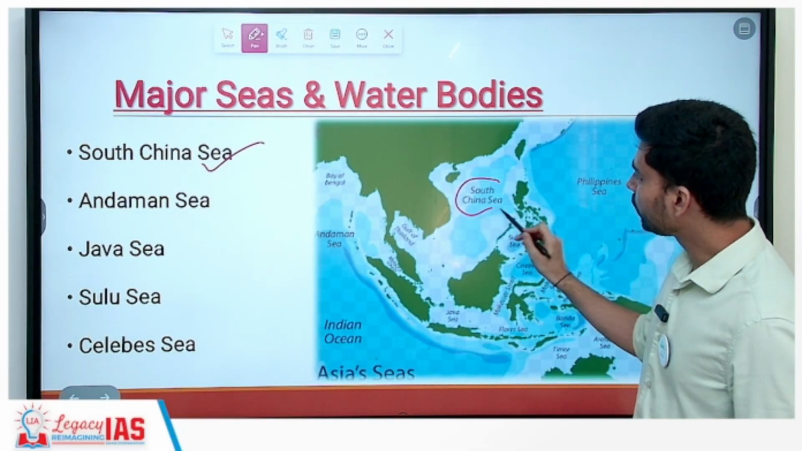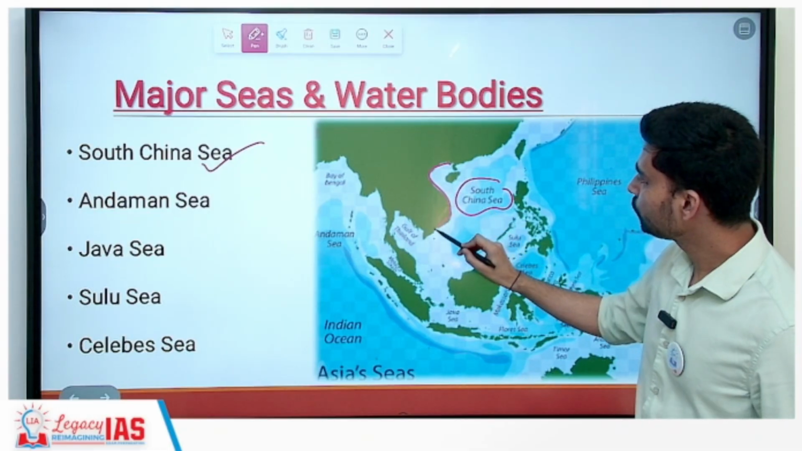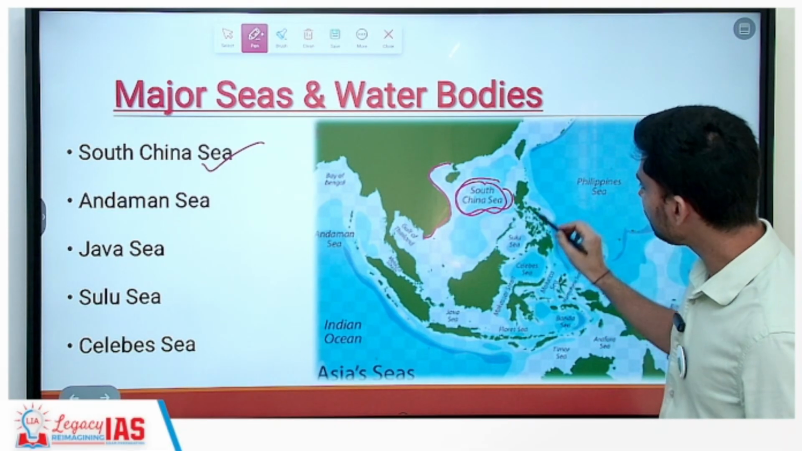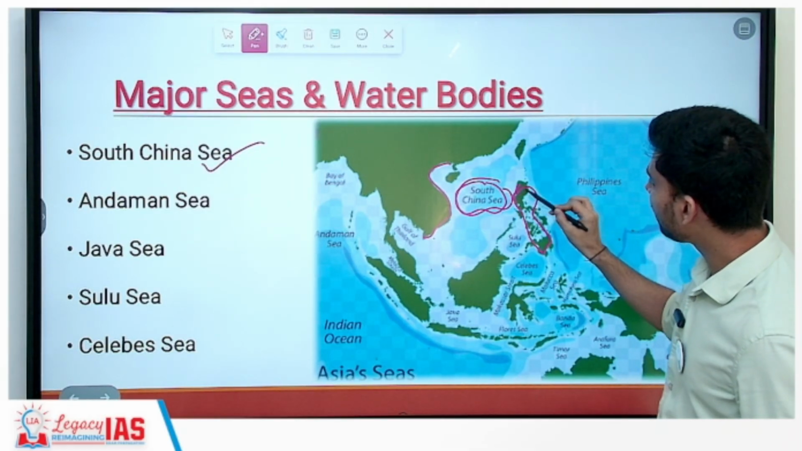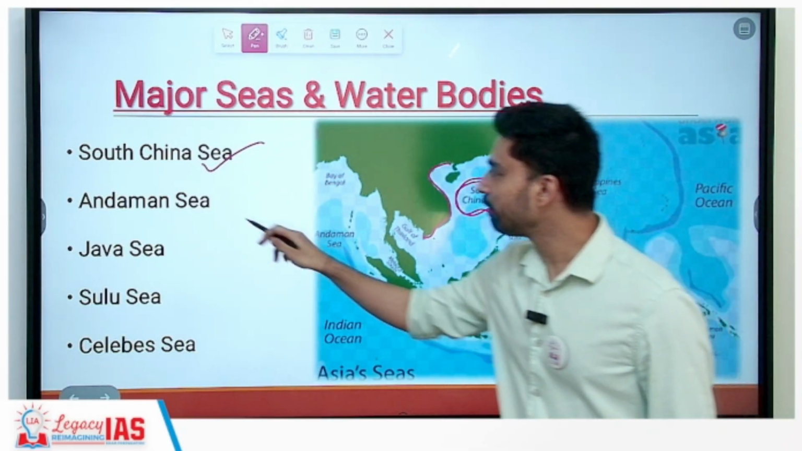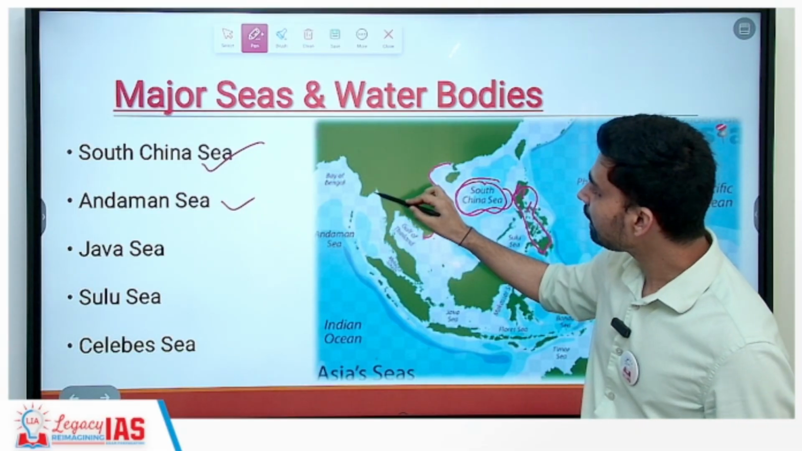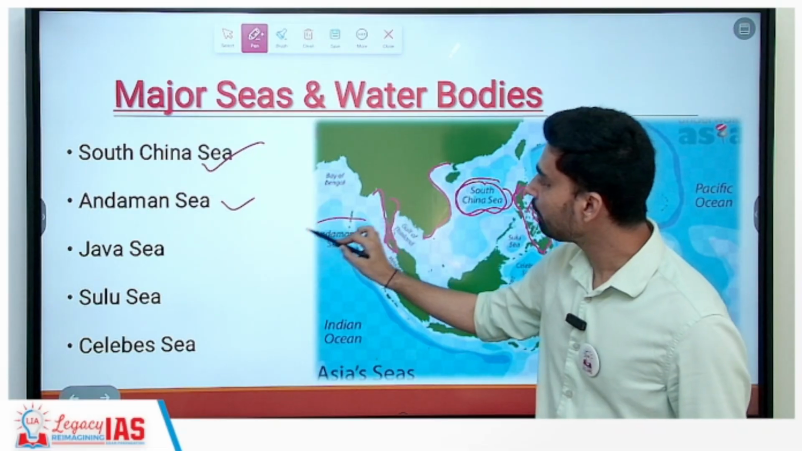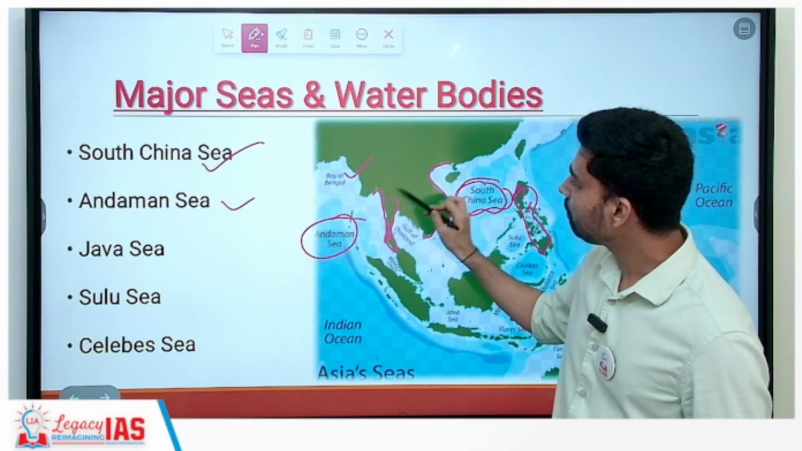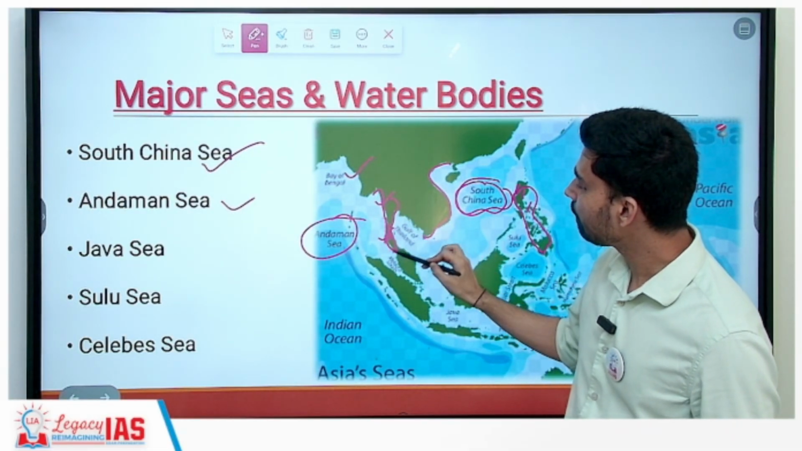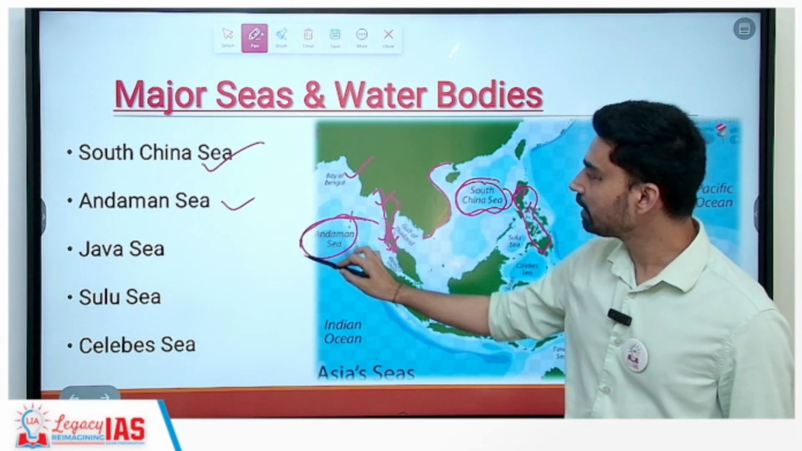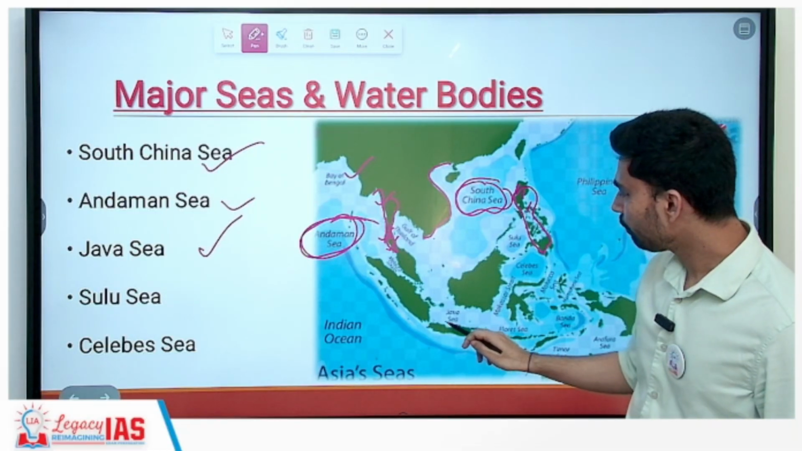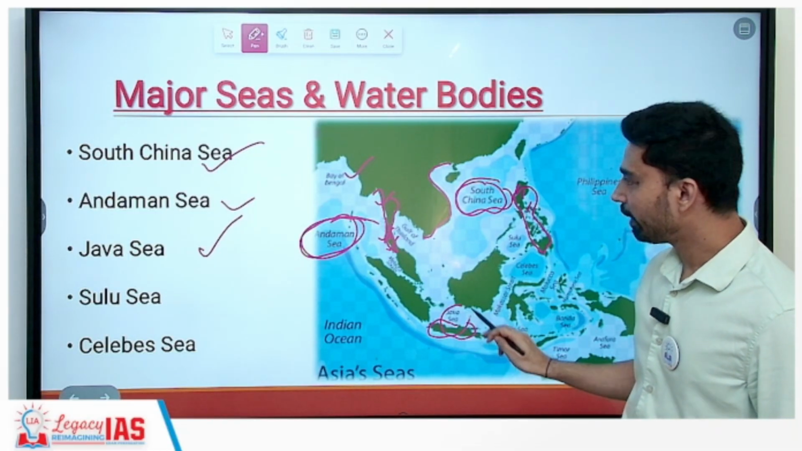We can look here. So this is your Vietnam. The entire Vietnam coast is oriented towards the South China Sea, and on the other side you have the islands of the Philippines. Similarly, you have the Andaman Sea. So the entire mainland, or Indo-China peninsula that we have discussed, is opening up to the Andaman Sea. Countries like Myanmar, Thailand, Singapore, and Malaysia are all open toward the Andaman Sea.